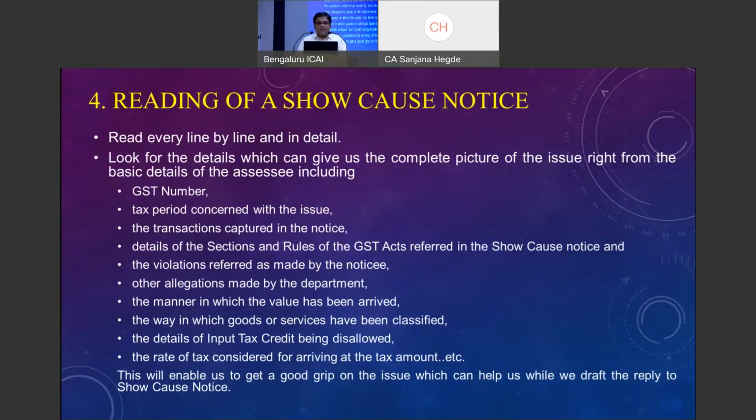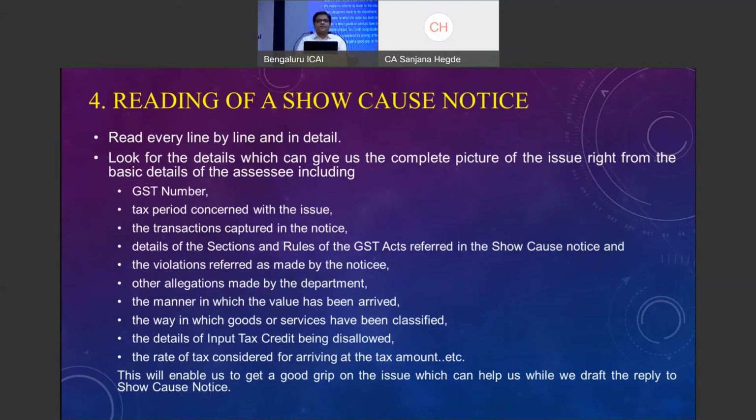In what manner the department has classified the goods or services of the assessee, the details of input tax credit being disallowed, why they have disallowed, what is the reason for the disallowance, are they saying it is an ineligible credit, are they saying it is a time barred credit, the rate of tax considered for arriving at the taxable value. The assessee would have treated this transaction as exempted. The department would say, no, it is taxable at 18%. How? First, classification. Second, how the 18% rate is applicable or how it is exempted.